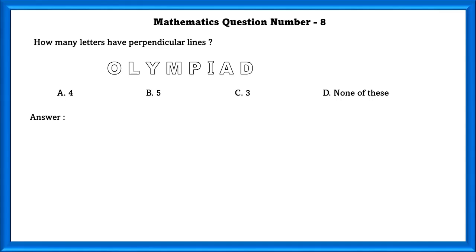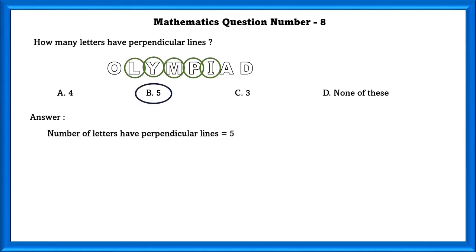Mathematics question number 8. How many letters have perpendicular lines? L has a perpendicular line, Y has a perpendicular line, M has a perpendicular line, P and I have perpendicular lines. So 5 letters have perpendicular lines.